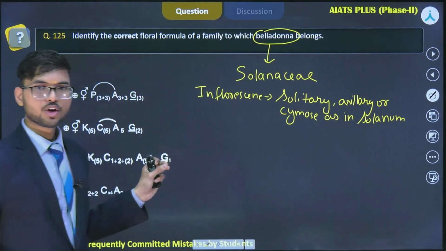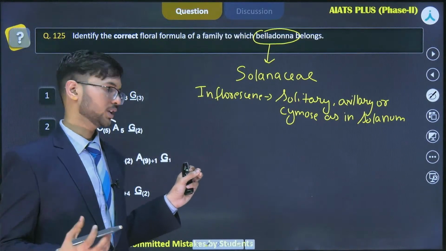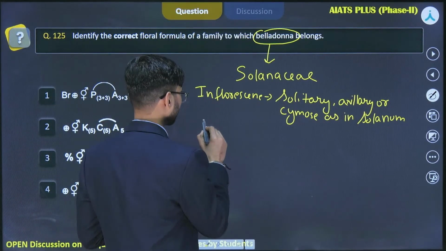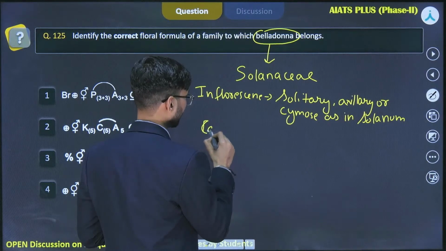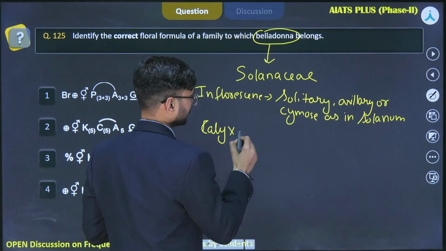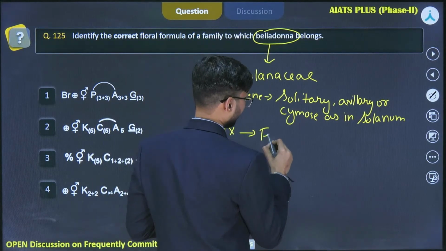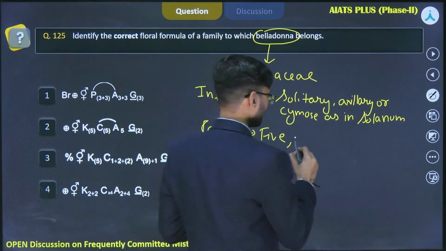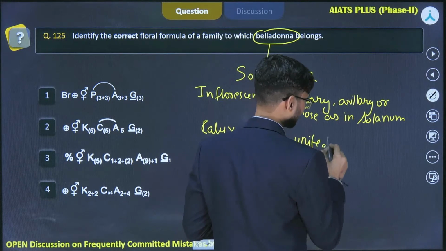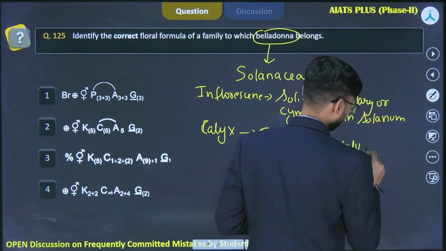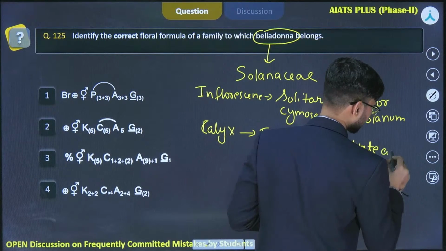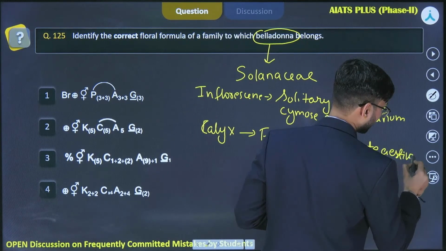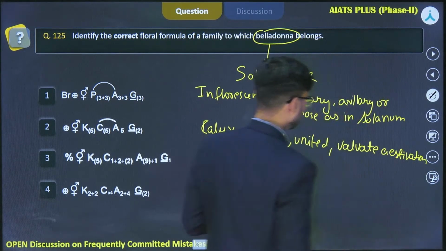Apart from this, if you talk about the sepals or the outermost whorl of a flower, this is calyx. Okay. So the calyx consists of 5 sepals which are united and show valvate aestivation. Valvate aestivation. Okay.